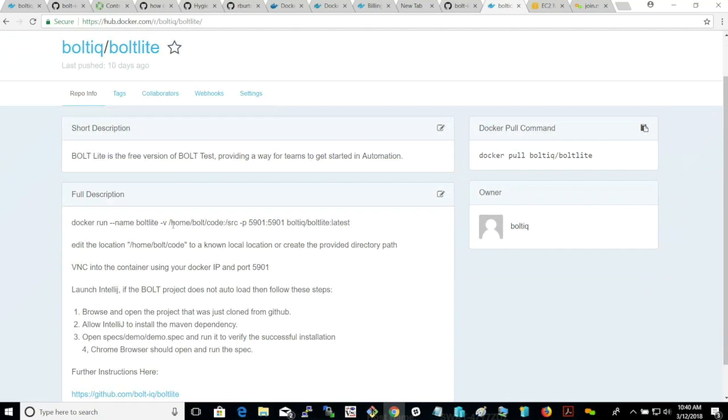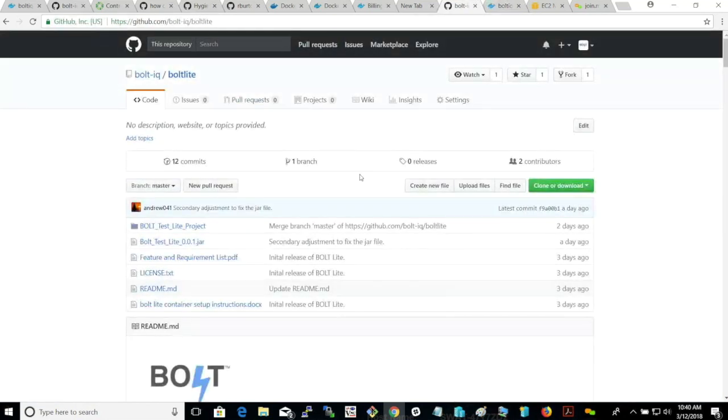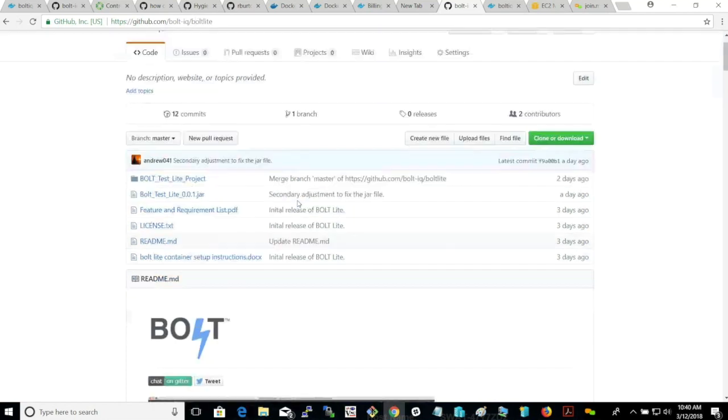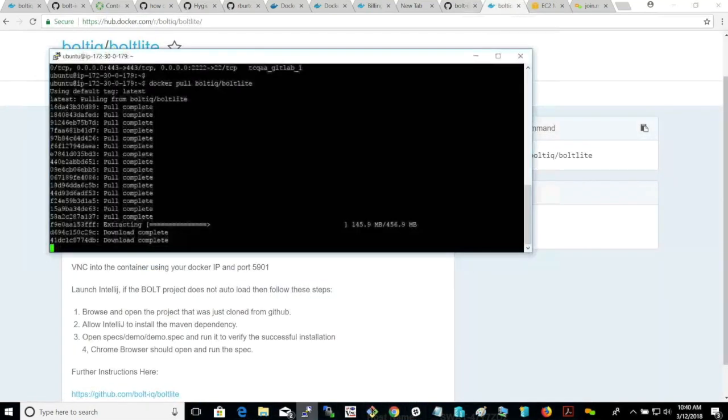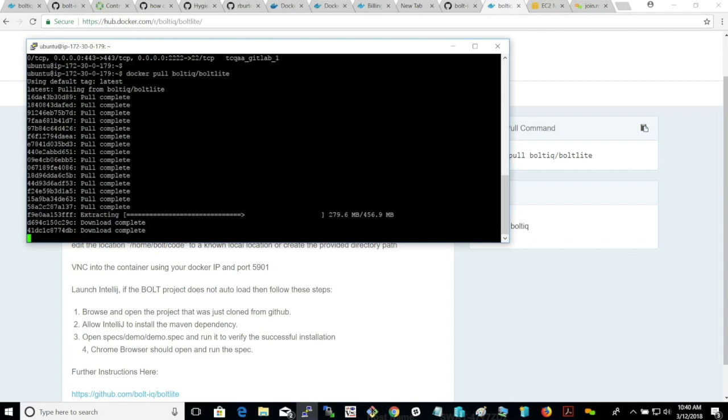The next thing we'll do after that image is downloaded is make a folder that we can host our BOLT Lite repo in, and then I will show going to GitHub and finding the BOLT Lite repo for cloning. This is a one-time download, and once it's in your registry, you won't have to download it again unless you delete and remove it.